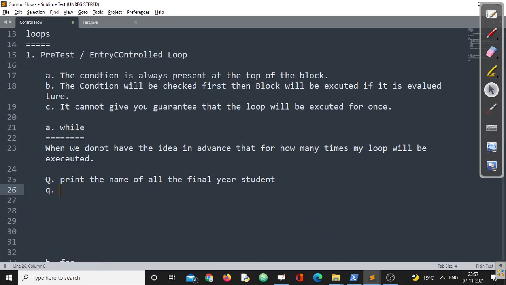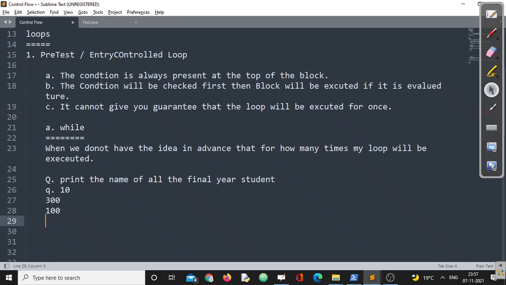Suppose there is an organization. In an organization, some people are joining regularly. Suppose today 10 employees joined. Next day, 300 employees joined. Next day, 100 employees joined. The day when all the employees join, we need to update the database accordingly, right? So we don't know how many people will be joining on that particular day.